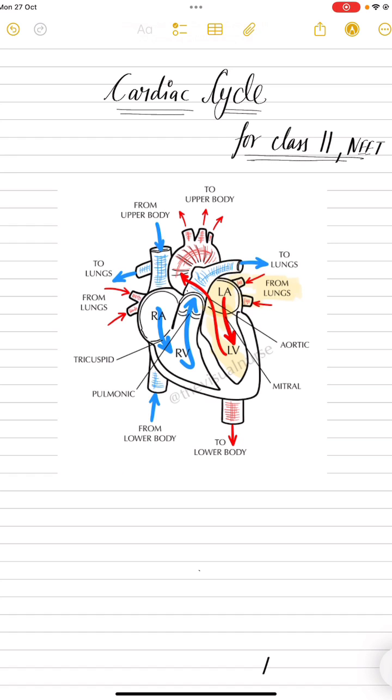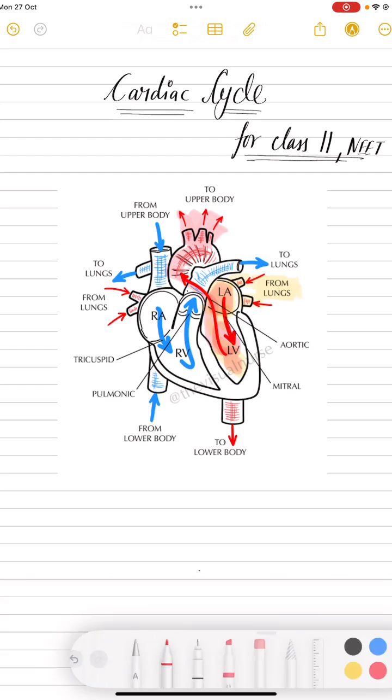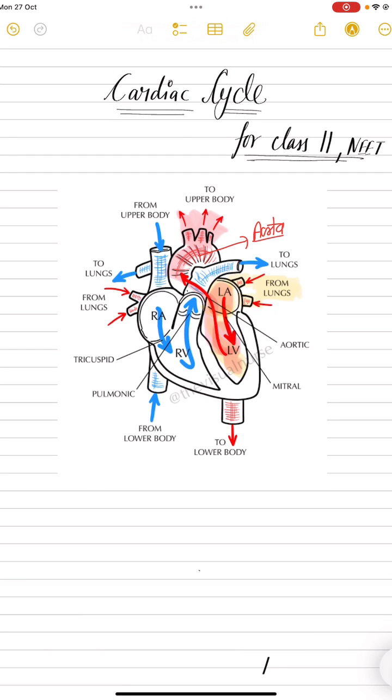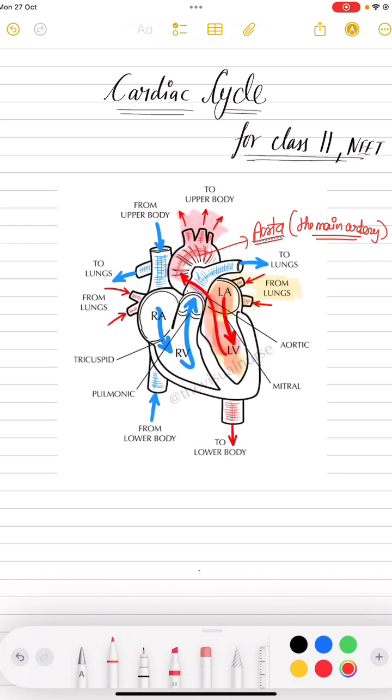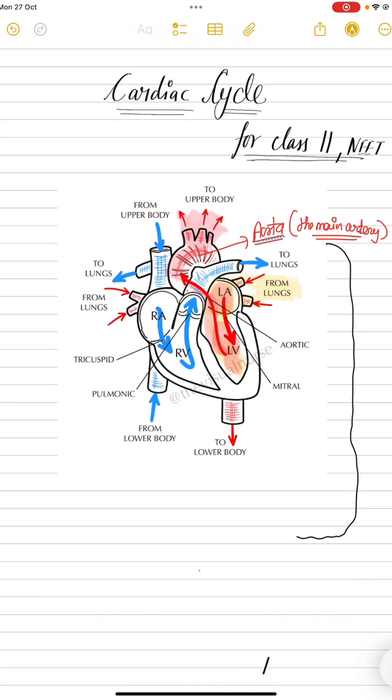You can see my yellow marker, now red, to specify. Then it goes to the upper body through what? This is your aorta. What is the aorta? The main artery of the body. The biggest and main artery of the body is your aorta. Then from here it goes to the body.